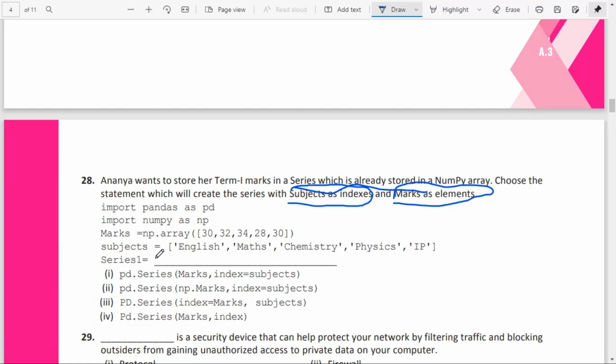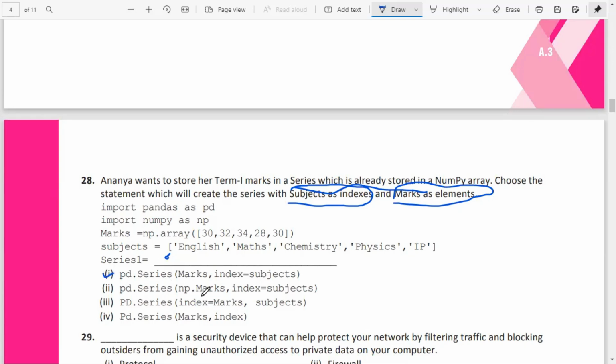Series 1 is equal to pd.Series, first comes the data, that is marks, comma, index equal to subjects. So option 1 is the correct answer.